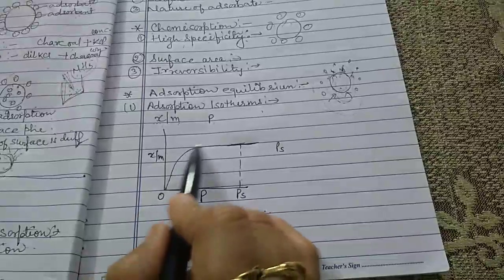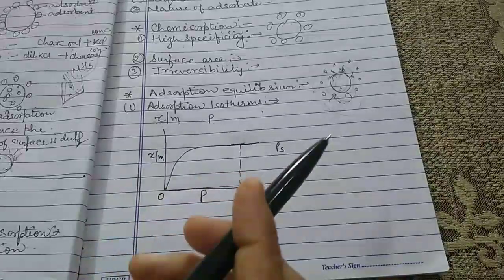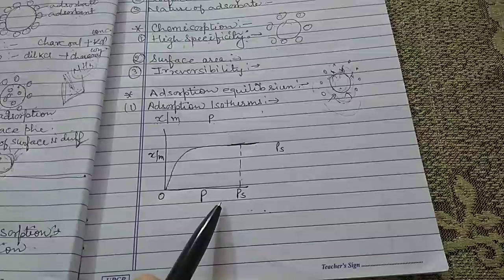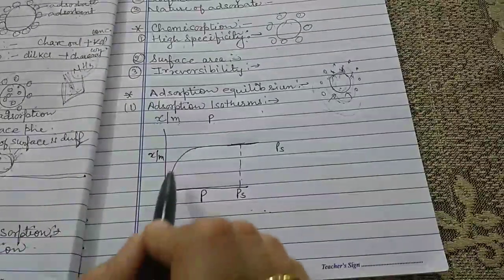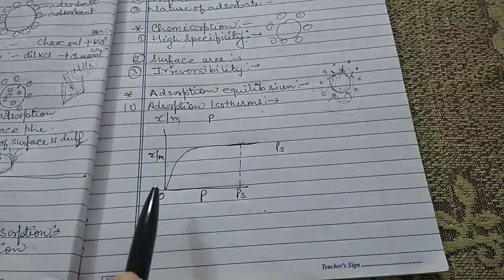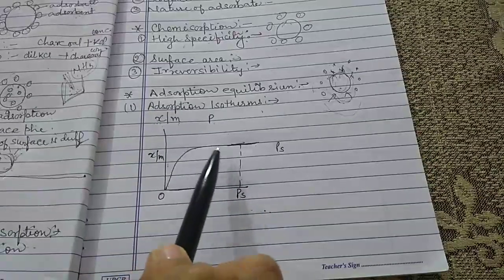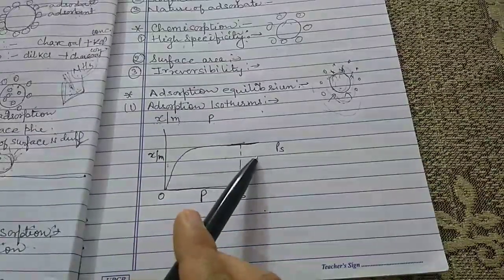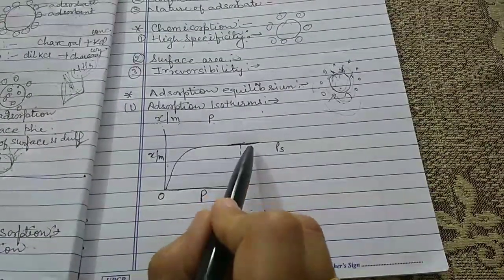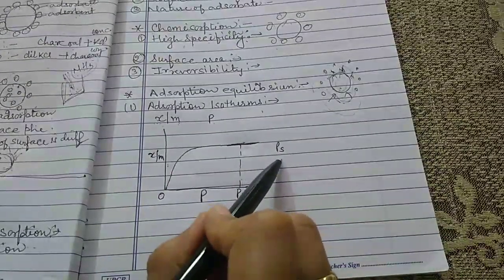The meaning of the maximum value is that no more adsorption takes place even if the pressure is further increased. Now if we increase the pressure, there is no further increment in the process of adsorption. This state is called the saturated state, and here PS is the saturation pressure.